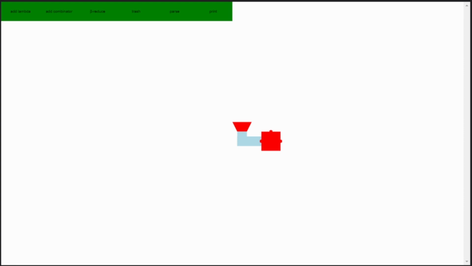Okay, so what is this thing? Well, this is a lambda function, probably the simplest. It takes one input that I've colored red and its one output, which is also red. Notice if I put some variable, orange, into this function and click beta reduce, the whole expression turns into just orange.